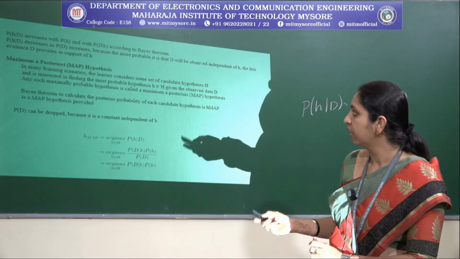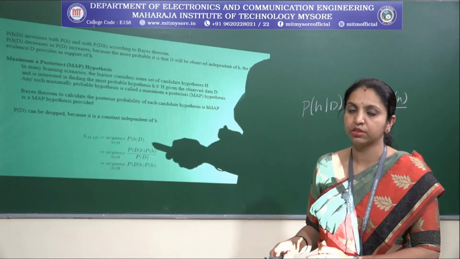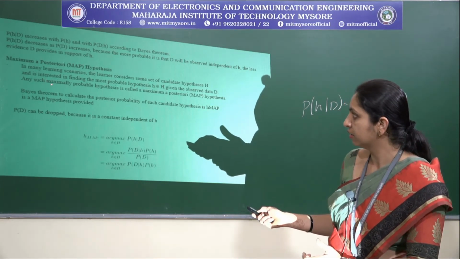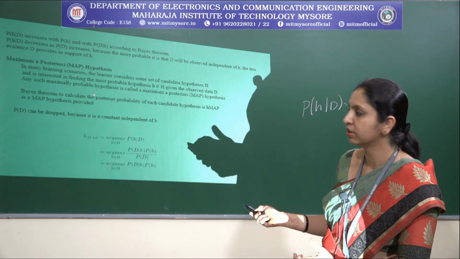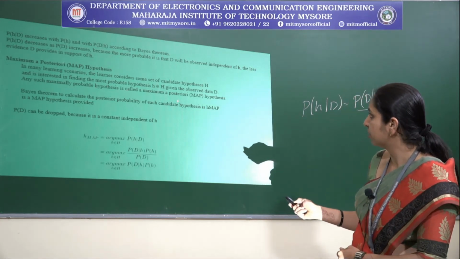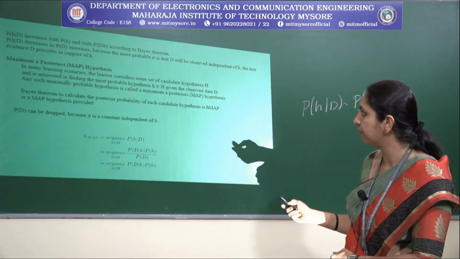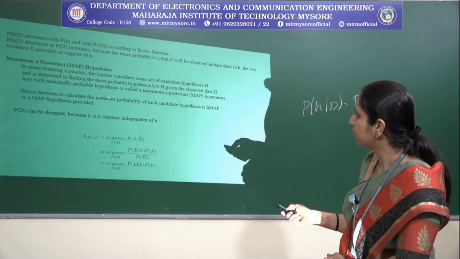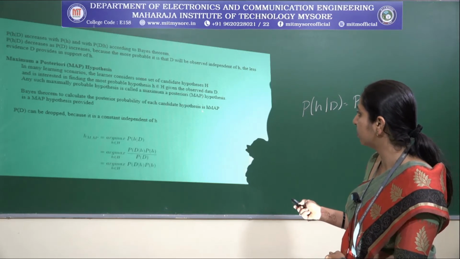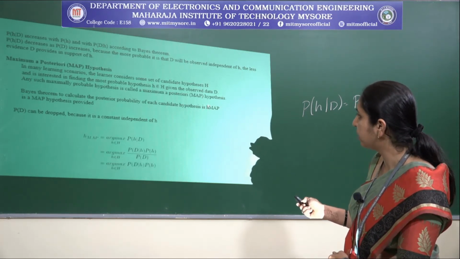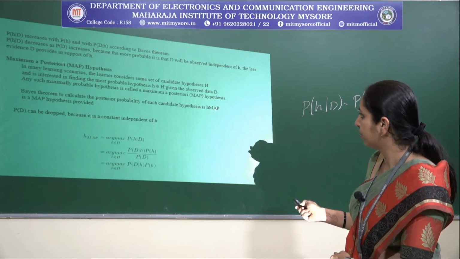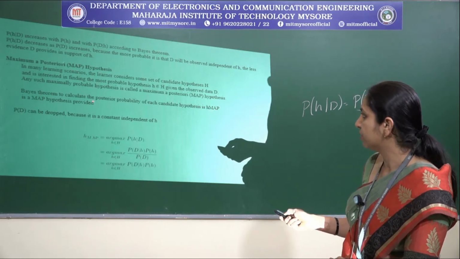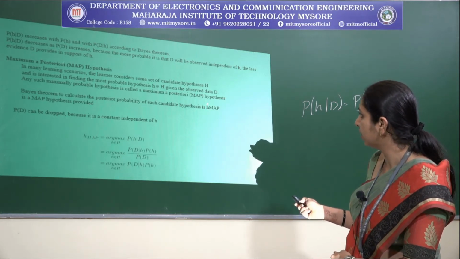As I have already indicated, when we consider the most probable hypothesis, it depends on what? Maximally probable hypothesis is called a maximum a posteriori hypothesis. In short form we call it MAP. And Bayes theorem is used to calculate the posterior probability of each candidate hypothesis, so here we call it HMAP. Why do we call it HMAP? Because we are going to have the most probable hypothesis based on the maximum posterior probability, and that is a MAP hypothesis. That is why in short form we call it HMAP.